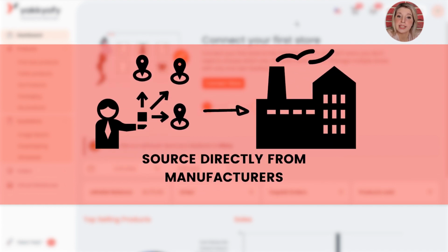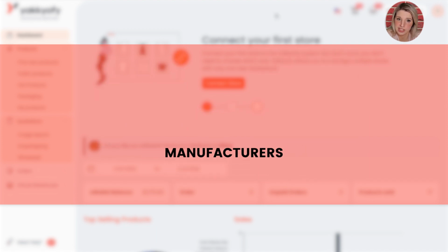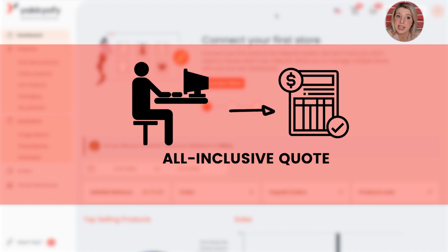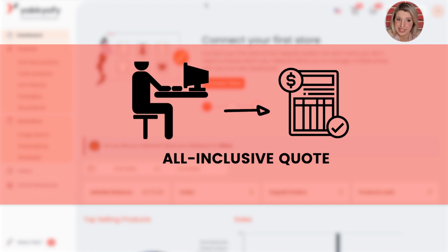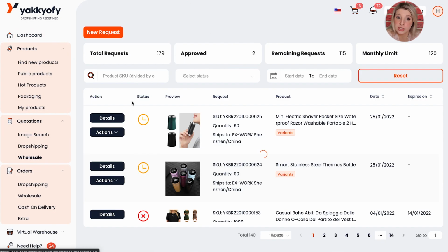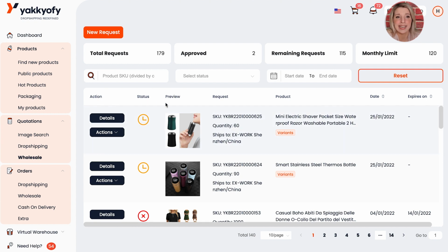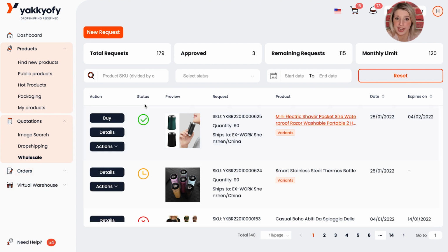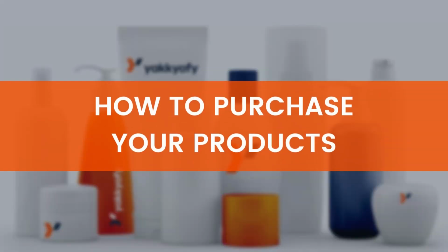We're going to study these specifics and source them directly from the manufacturers in order to provide you with a comprehensive and precise quote, inclusive of all expenses, say for example the shipping to your own country and the custom costs. Should you choose to import your items, we will need a couple of working days. As soon as the quotation is ready, you will receive a notification on your email, and this yellow clock will turn green.